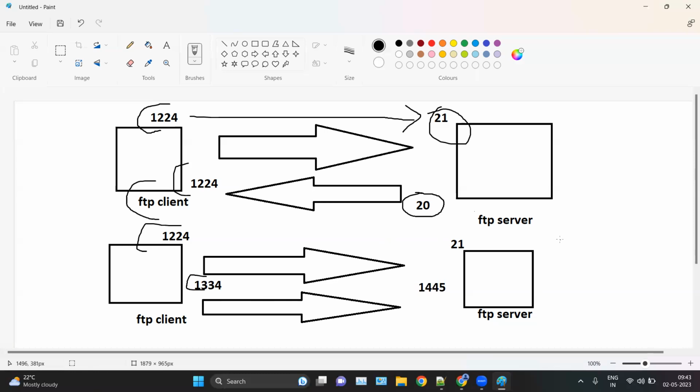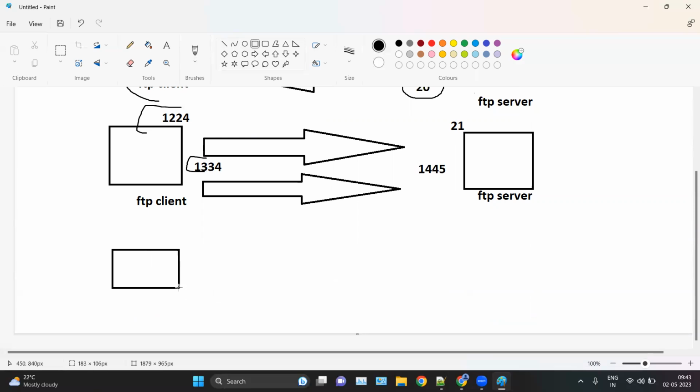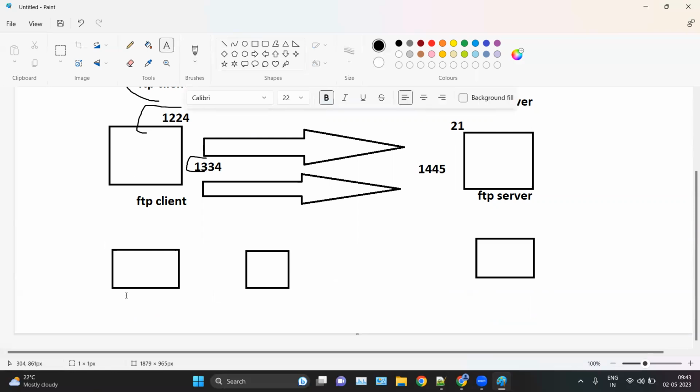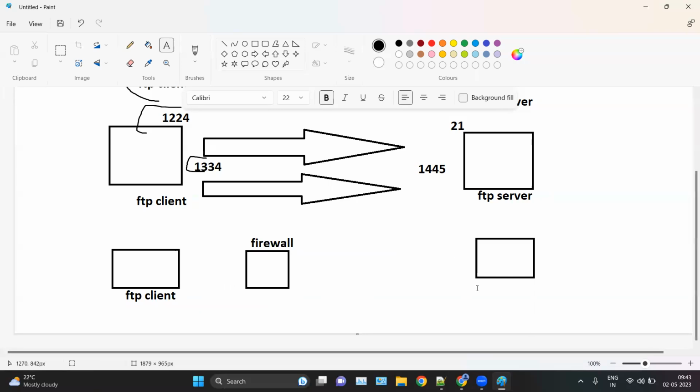Now in case of a firewall. So suppose here, let's say there's an FTP client. So this one is a passive mode only. Okay. So this FTP client, and here let's say there's an FTP server. And let's say there's a firewall here. Here we can see there's a firewall, and here again the FTP server.